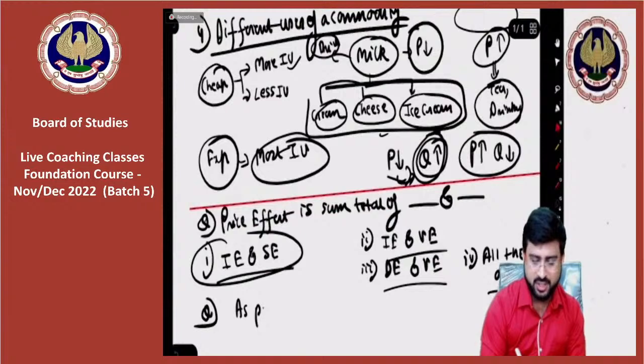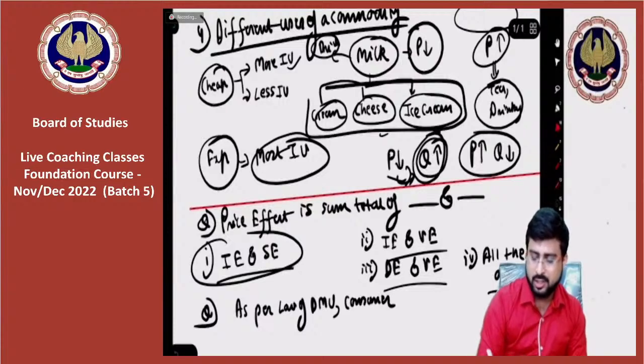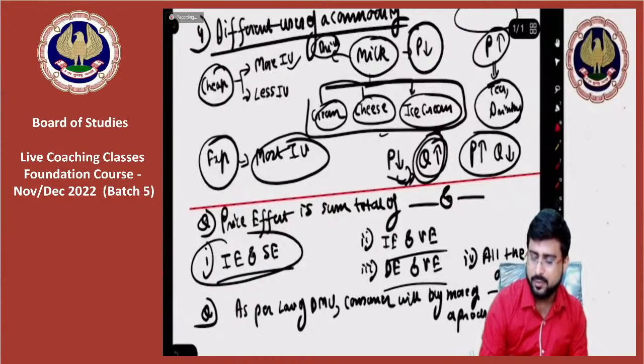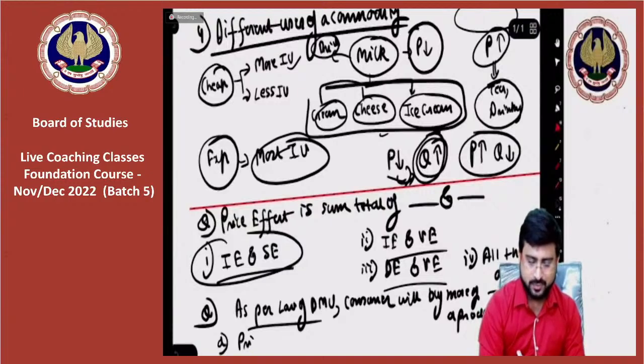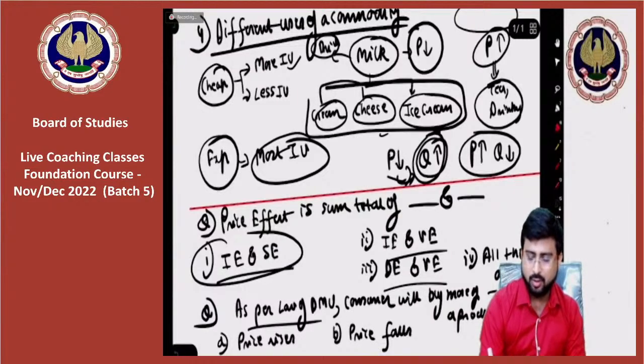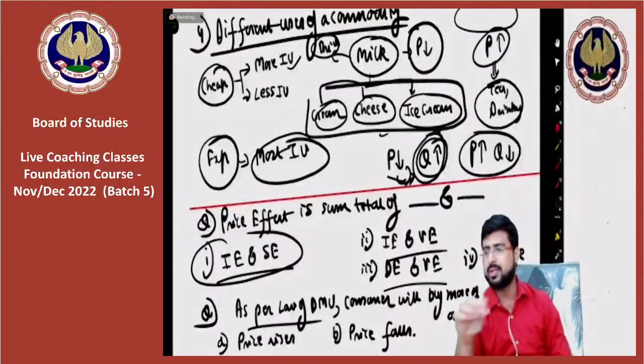As per law of diminishing marginal utility, consumer will buy more of a product when you have your options here. As per law of DMU, consumer will buy more of a product when A, its price rises, B, its price falls. Come on, everyone, let's see.